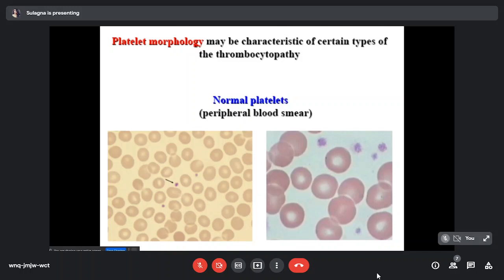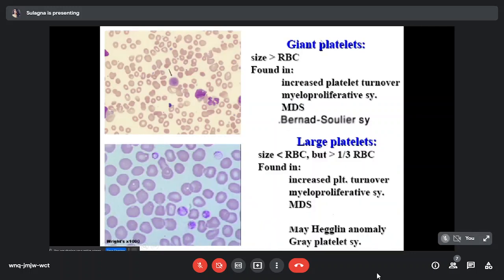So this is the figure showing a normal platelet. This is purple-magenta in color and 2 to 3 micron in size normally. You can see the size is far smaller than the normal RBC. So this is a normal platelet. Next is giant platelet. Giant platelet is usually equal to or more than the size of a normal RBC. This is the giant platelet. We can see giant platelets in myeloproliferative syndrome, MDS, or Bernard-Soulier syndrome.